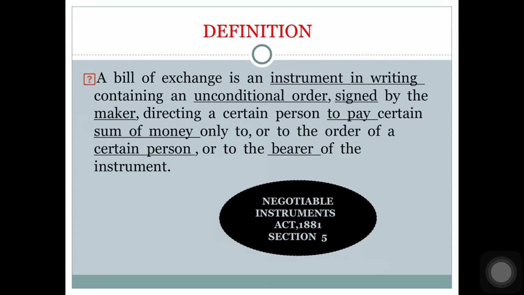And what does the order say? The order directs a certain person to pay a certain amount of money. To whom? To a certain person or to the bearer of the instrument. What is the meaning of bearer? It means the person who is in possession of the instrument. He is the bearer of the instrument. So the order directs a certain person to pay another certain person, and to pay what? A certain amount. There are three certains here.